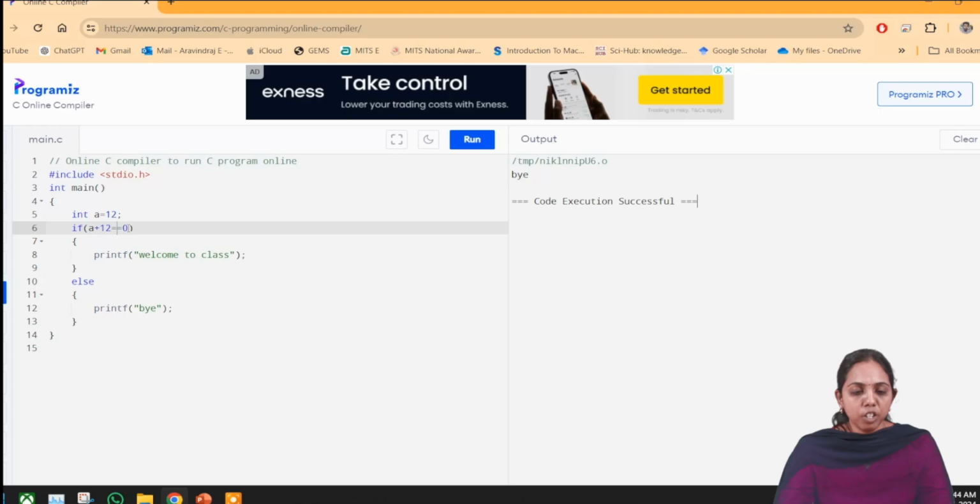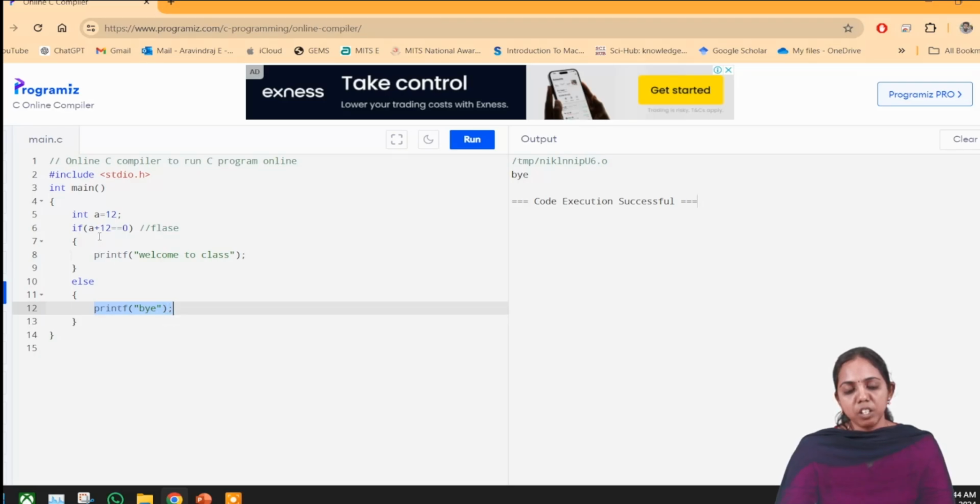So the condition here itself was false. The condition was false here, so where it will go is nothing but the else part. In the else part I have written a printf, that was "bye", so that is going to be displayed as output. This is how the else part works.